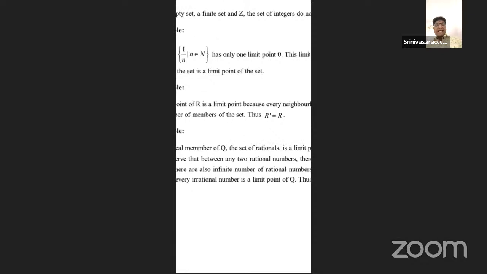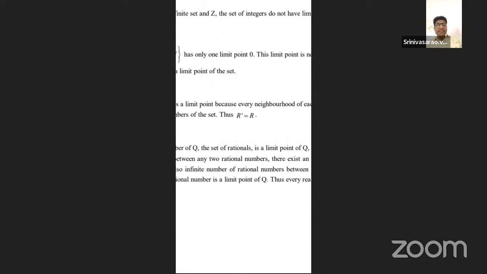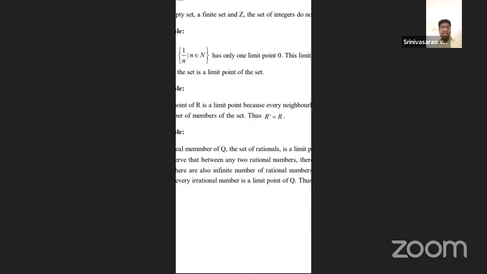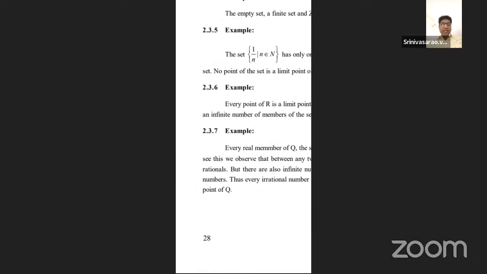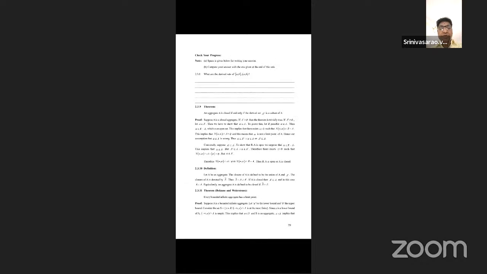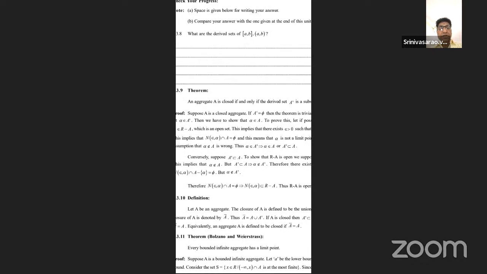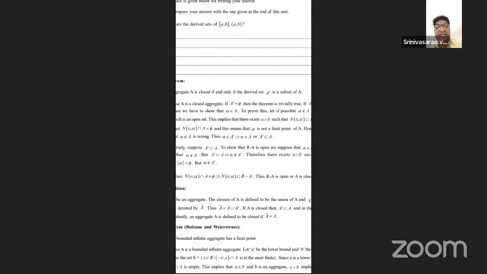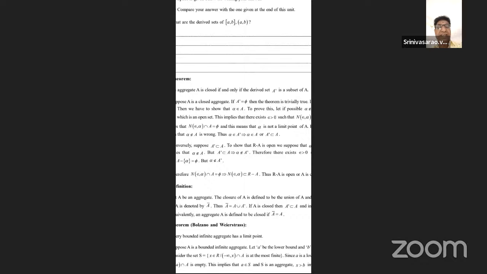2.3.6, every point of the real numbers is a limit point, because an infinite number of points is there. The derived set of the real numbers is also the real numbers. Now, this is also one of the important definitions, and students, listen carefully. A set is closed if and only if the derived set A dash is a subset of A.